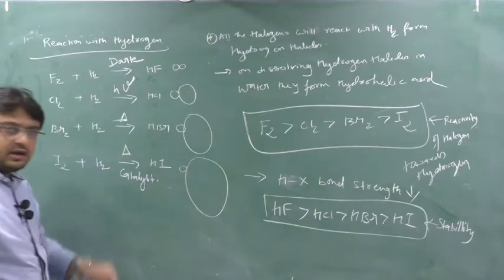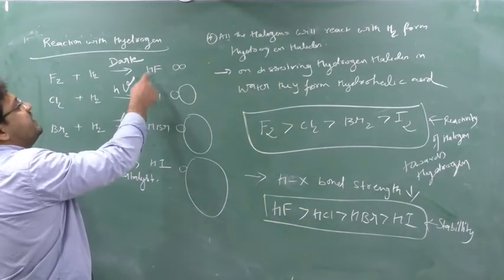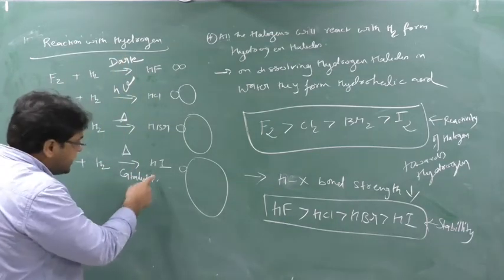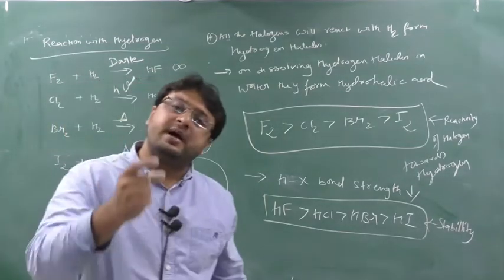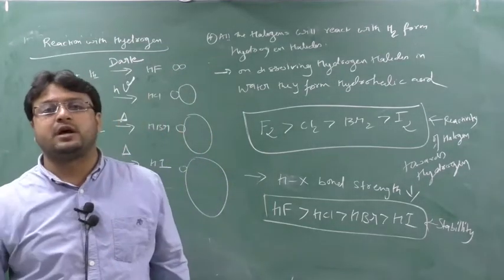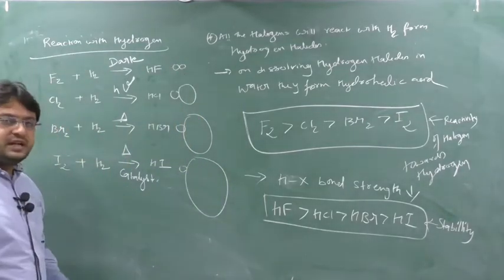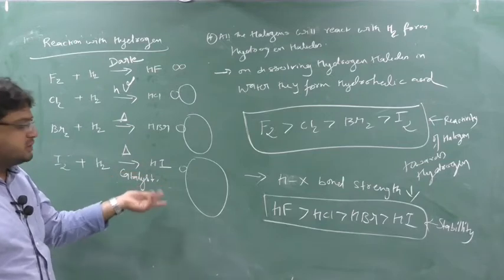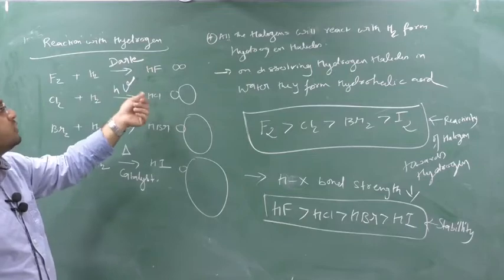Now, the second thing, if you understand this stability, it is very easy. See, it is very difficult to remove H plus from HF, but it is very easy to remove H plus from HI. So what is meant by a strong acid? Strong acids are those which give H plus easily. So tell me, who can give H plus easily, HF or HI? HI will give the H plus easily because the bond is weak, and H plus from HF is difficult to remove because the bond is strong.